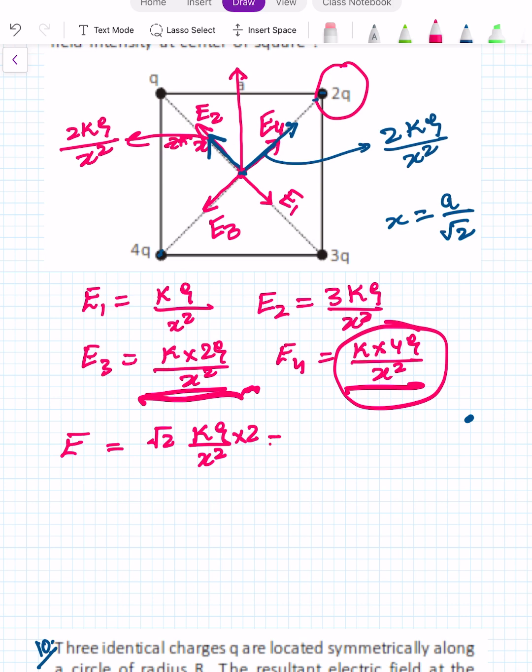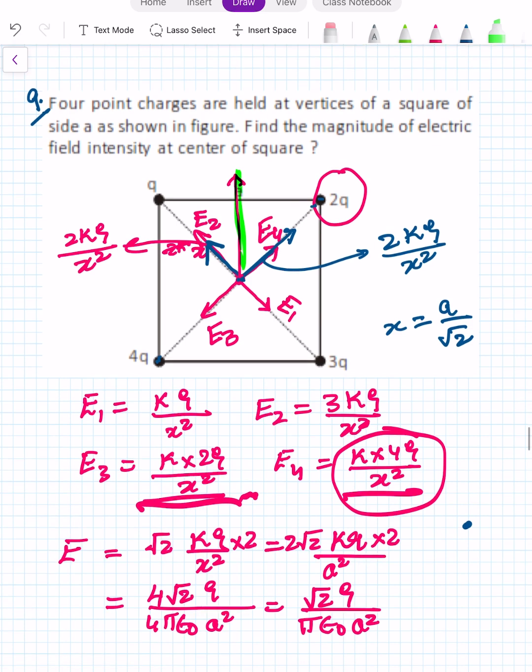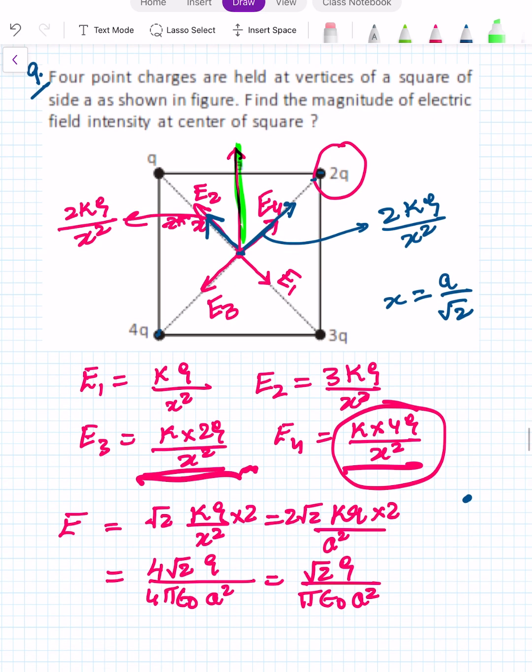And x is equal to a by root 2, so x square is a square by 2. So your answer will become 4 root 2 Q upon 4 pi epsilon naught a square, that is root 2 Q upon pi epsilon naught a square, and the direction is this one, right? It is also a previous year JEE Main question.